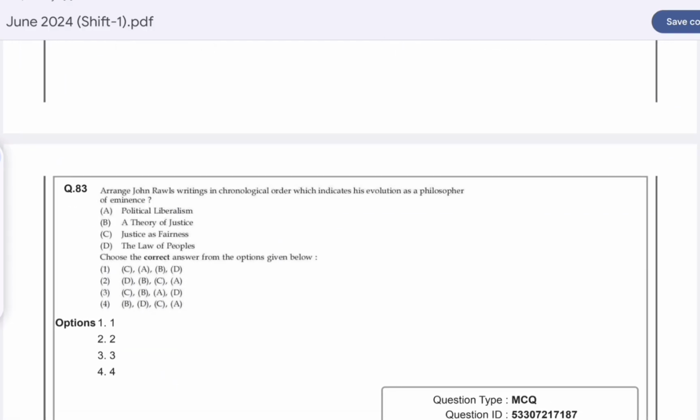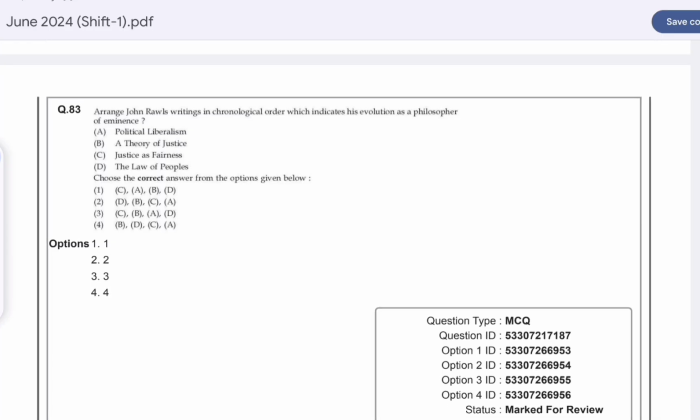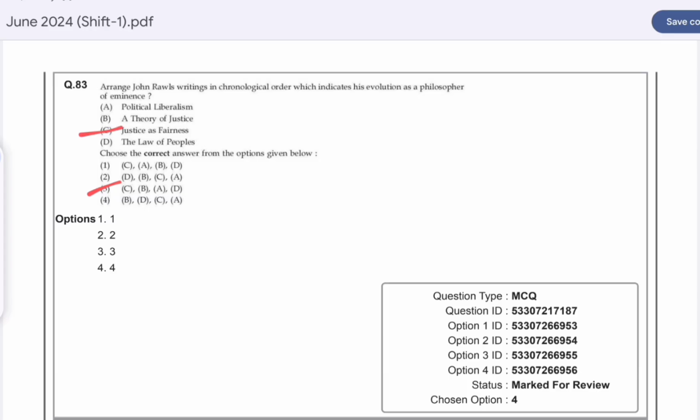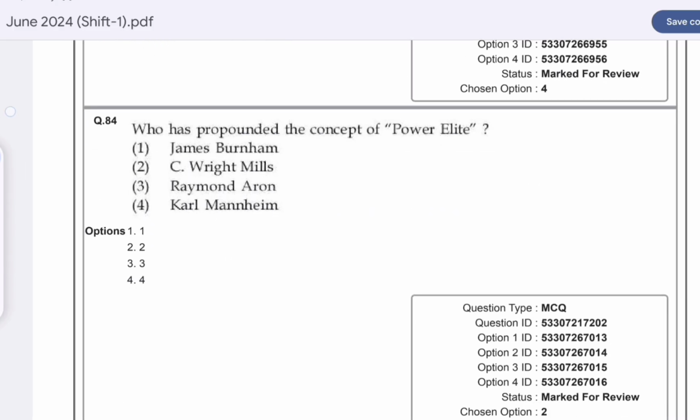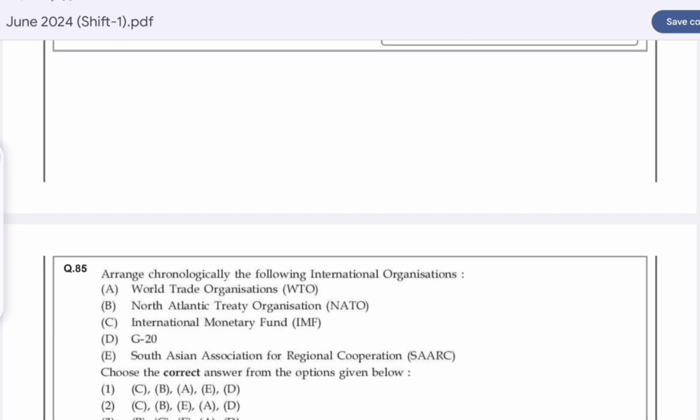Now question number 83. Arrange John Rawls' writings in the chronological order which indicates his evolution as a philosopher of eminence. Option C is correct here. First is Justice as Fairness, then A Theory of Justice, then Political Liberalism, and the last is The Law of Peoples. Question number 84. Who has propounded the concept of the power elite? Option B is correct here, C. Wright Mills. Question number 85.